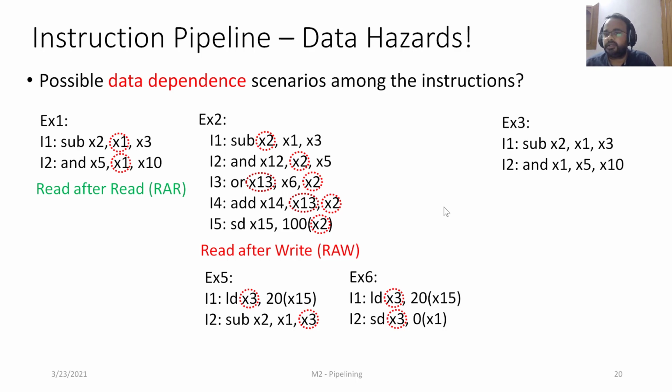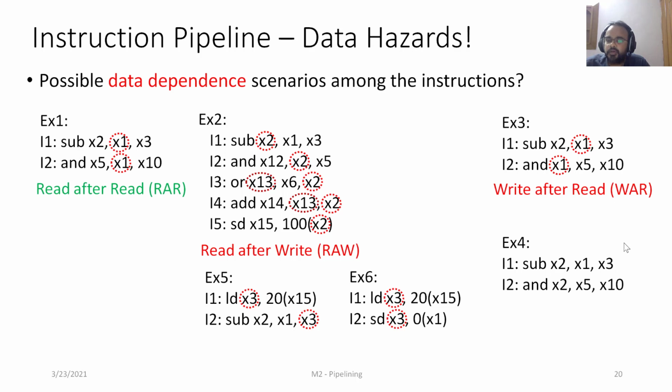Few other data dependent scenarios. Here we have two instructions, I1 and I2. Here I1 is using the value of x1 and I2 is producing the value of x1. In normal scenario, right, we would execute I1 first and then we would execute I2. So even though x1 is being used by both of them, this will not lead to any data hazard. So such dependence is called write after read or WAR hazard.